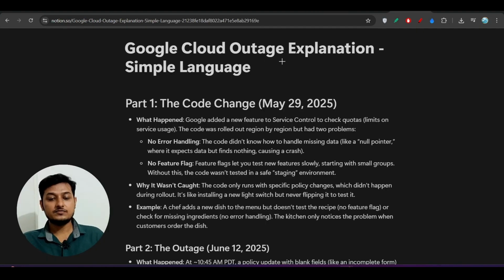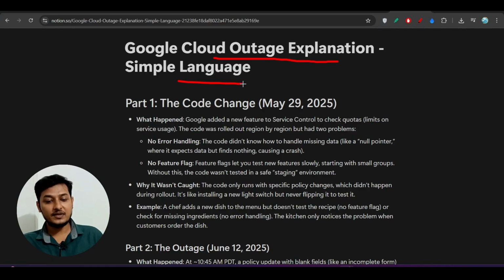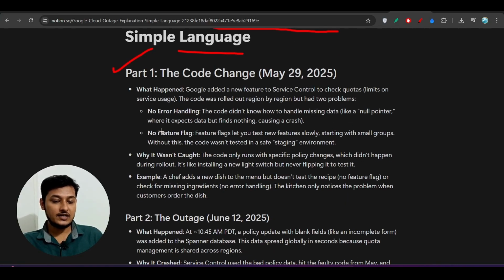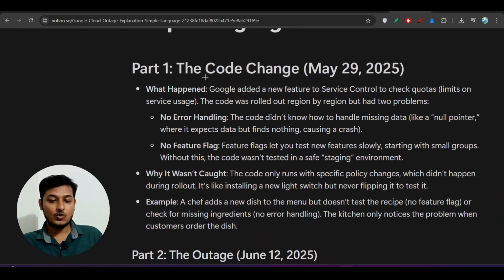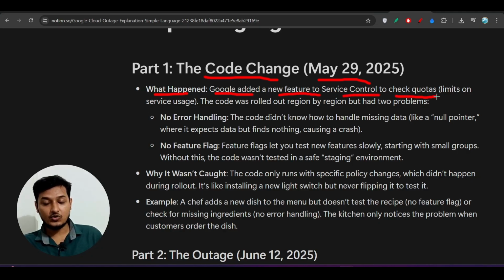Now come to this page, Google Cloud outage explanation in simple language. It is part 1 and next one is part 2. Okay, so first I will discuss part 1, then I will go to part 2 so that you can get the idea. Part 1 is the code change on May 29, 2025. What happened? Google added one new feature to service control to check quotas.